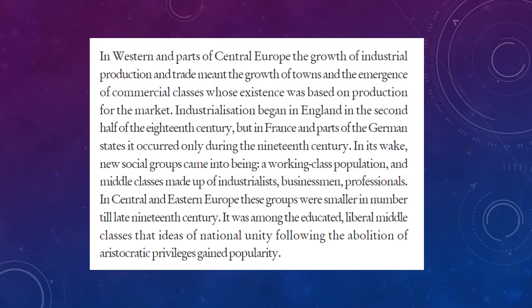Finally, the idea of national unity, a nation state, emerged among the educated liberal middle class people. Liberal means broad minded or open hearted, thinkers of new ideas. So, finally, the middle class people liberated the idea of a nation state and they popularized the abolition of aristocratic privileges.